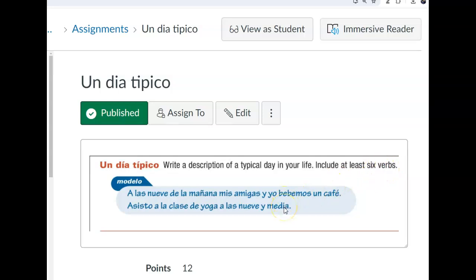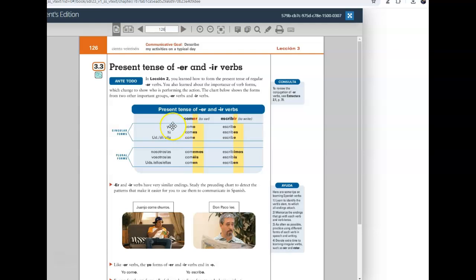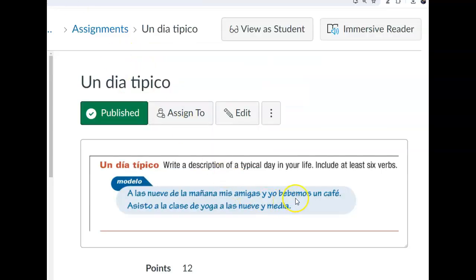And then you're going to conjugate those verbs, just as how you did for conjugation bingo. You're going to conjugate them according to your subject, and I would imagine, since this is about your routine, that your conjugations would either be in the yo form, or perhaps in the nosotros form if you're including your friends or family, such as this first example. A las 9 de la mañana, mis amigas y yo bebemos un café. 9 in the morning, my friends and I drink coffee.